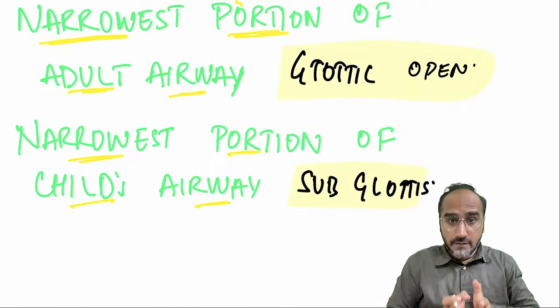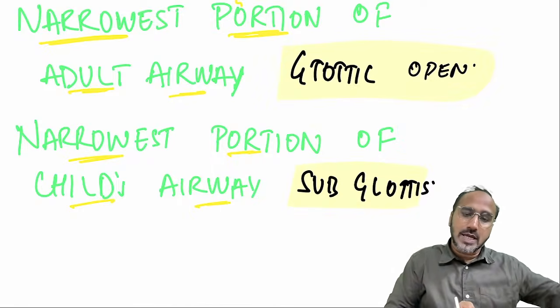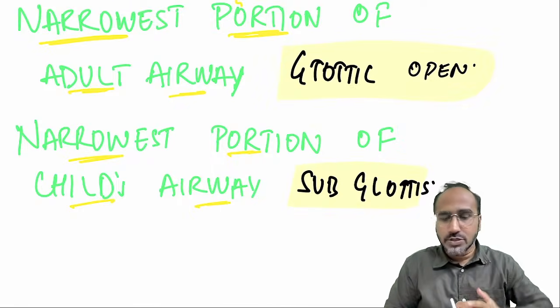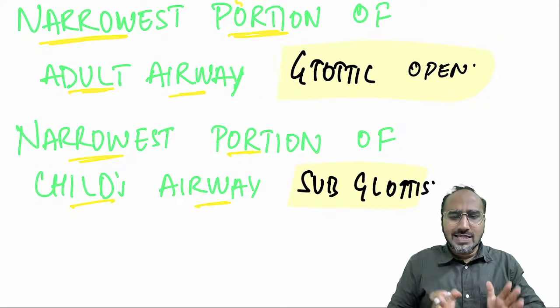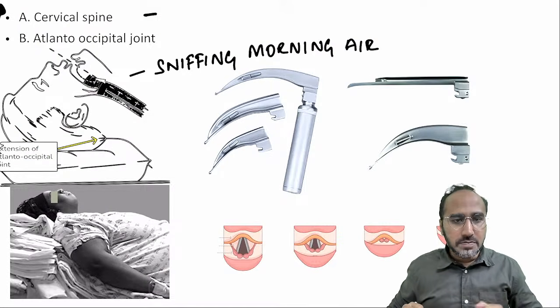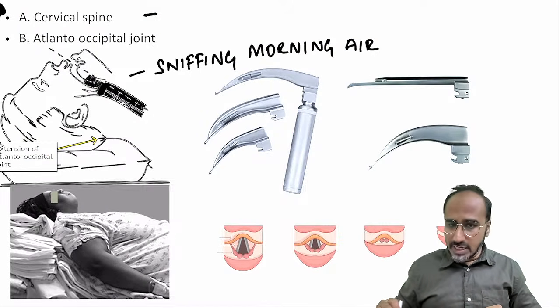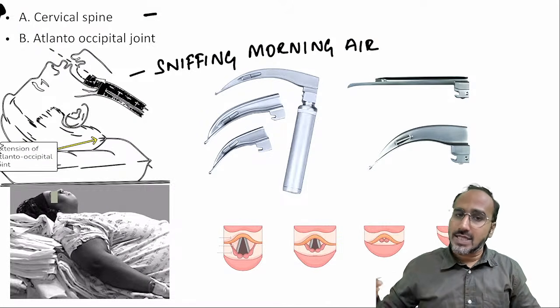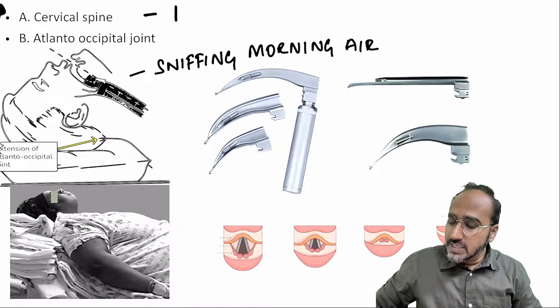Now, if you are planning to intubate the patient, first you need to keep the patient in a position which is favorable for intubation. Then you need to take a scope called a laryngoscope. You have to keep all the things ready, the tube and all. So what is the position favorable for intubation? That is the sniffing morning air posture. In the sniffing morning air posture, where is the flexion and where is the extension? That has been an MCQ. Where is the flexion? The flexion is at the cervical spine and the extension is at the atlanto-occipital joint.